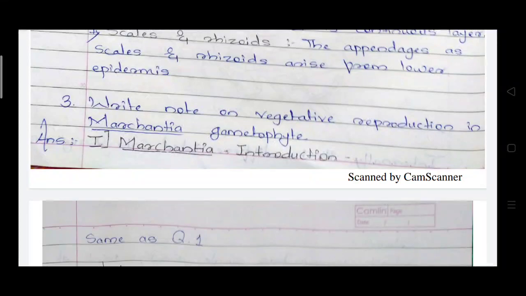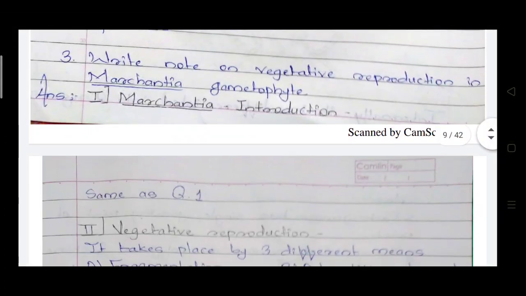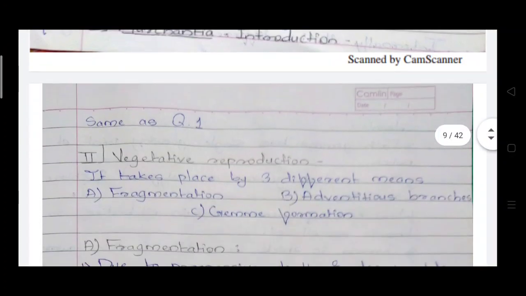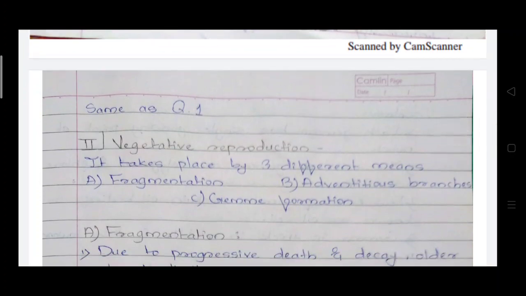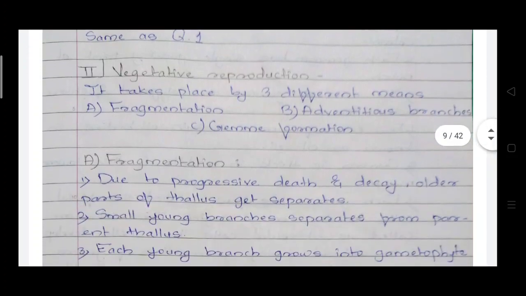Hello students, today we discuss vegetative reproduction in Marchantia gametophyte. First of all, Marchantia, as you know, is an amphibious plant and it is heterothallic. Vegetative reproduction takes place by three different means: by fragmentation, by adventitious branches, and by gemma formation.